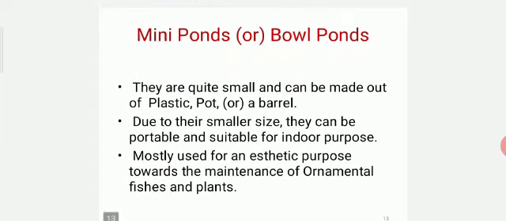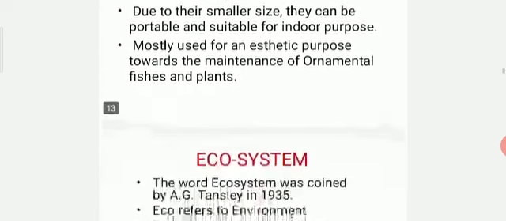The next is about mini ponds or bowl ponds. They are quite small and can be made out of a plastic pot or a barrel. Due to their smaller size, they can be portable and suitable for indoor purposes. Mostly used for an aesthetic purpose towards the maintenance of ornamental fishes and plants.